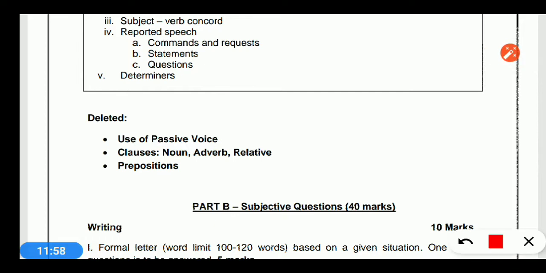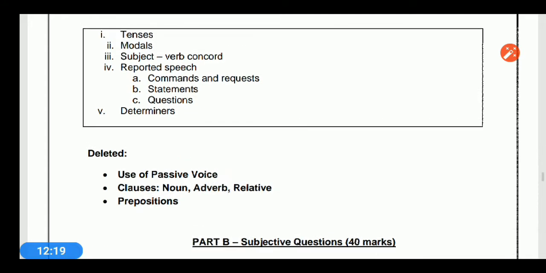2 extracts will be asked from prose and 2 extracts will be asked from poetry. You have to attempt 5 questions from one extract. So 10 marks will be from literature and 10 marks of multiple choice questions will be from grammar, and the syllabus is tense, modals, subject verb agreement, reported speech and determinants.